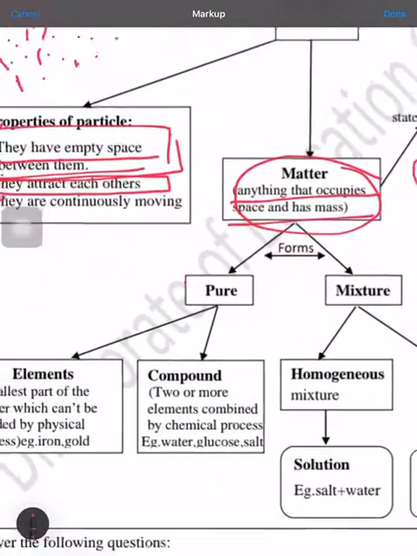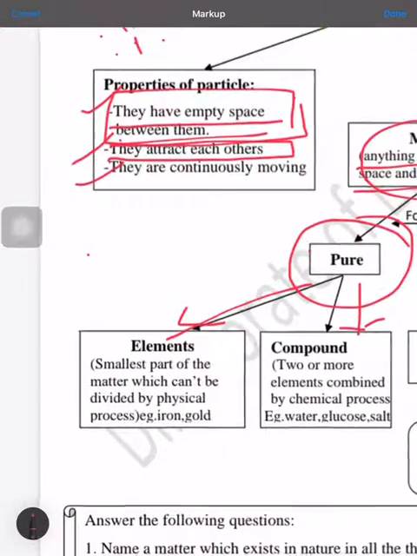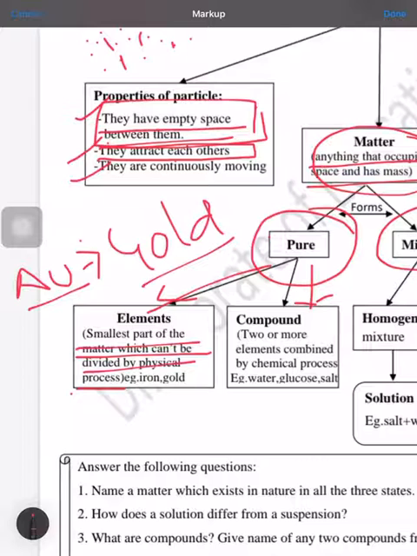Next, matter is divided into two forms, that is the pure form and the mixture. When we call it pure form, it is again divided into two parts, elements and compounds. Now what are elements? The smallest part of the matter which cannot be divided by physical process. That means if you have a gold bar, this is the symbol of gold actually, Au. If you want to cut it, you can get the smallest piece, but it will be gold only.